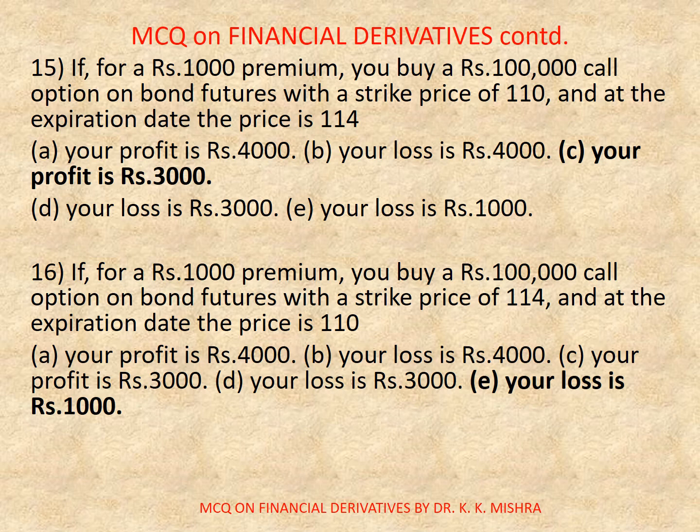Now question number 16. If for rupees 100 premium you buy a rupees 1 lakh call option on bond futures with a strike price of 114 and at the expiration date the price is 110. Options are A. Your profit is rupees 4000. B. Your loss is rupees 4000. C. Your profit is rupees 3000. D. Your loss is rupees 3000. E. Your loss is rupees 1000. Correct option is E. Your loss is rupees 1000.